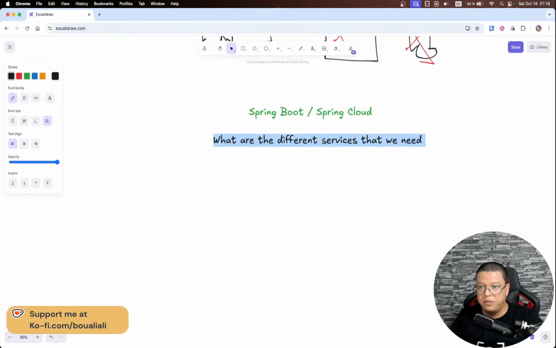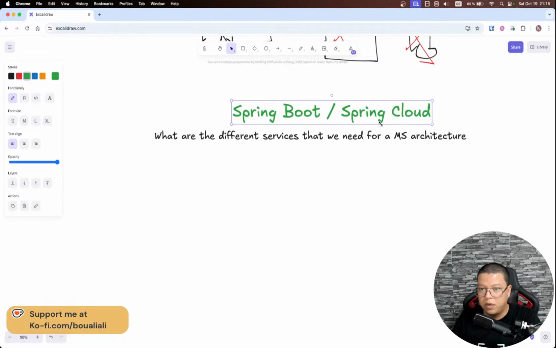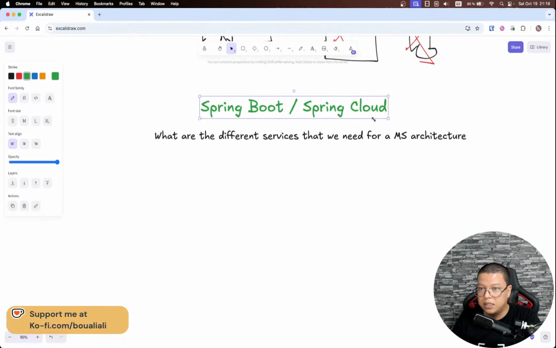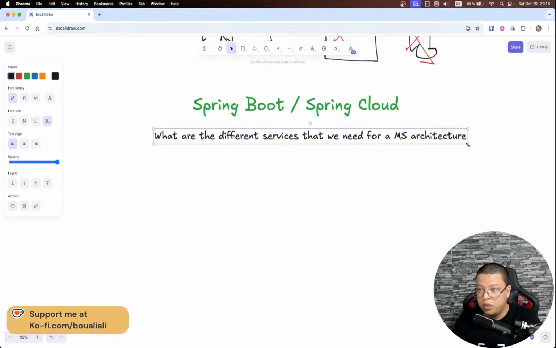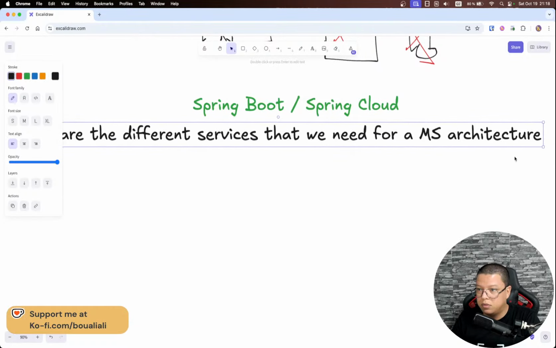So what are the different services that we need for a microservices architecture? All right, so now we will start explaining these parts one by one. Here, as I mentioned, we are talking about Spring Boot and Spring Cloud.